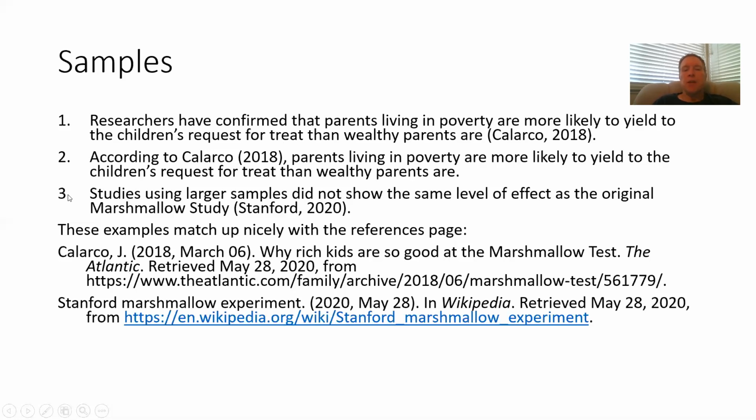Number 3 shows you an example when we do not have an author. Studies using larger samples did not show the same level of effect as the original marshmallow study. Stanford 2020. Stanford is not the name of the publisher, publication, or who did the research. Stanford refers to the title, and the title is, again, the first thing you're going to be putting here in your references page. That's it. It's so simple.